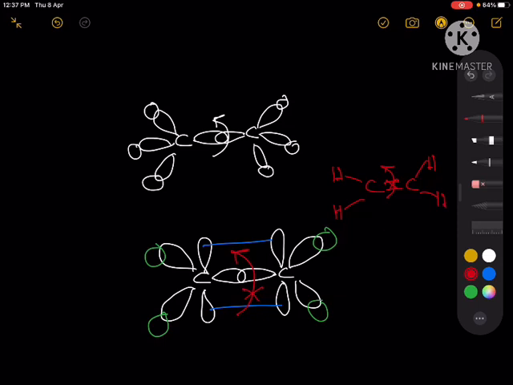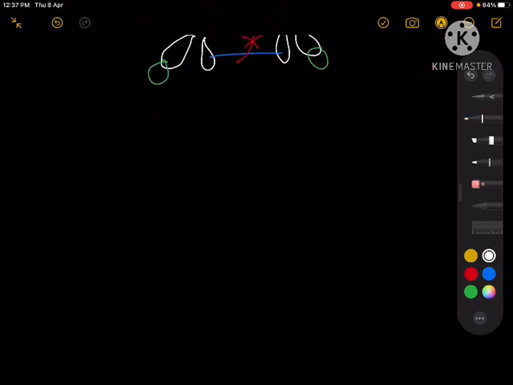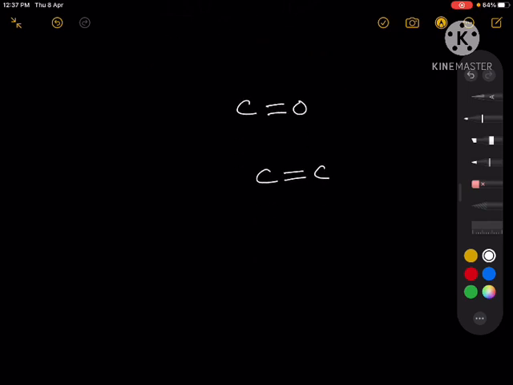This is one thing. And now the last thing which I will discuss in this video is our favorite functional group, the carbonyl functional group. What is the pictorial diagram of carbonyl? The pictorial diagram of a carbonyl group will look the same as that of a CC double bond. In case of CC double bond, we have a sigma bond between two carbons by the sp2 hybrids, right? sp2 hybrids like this.